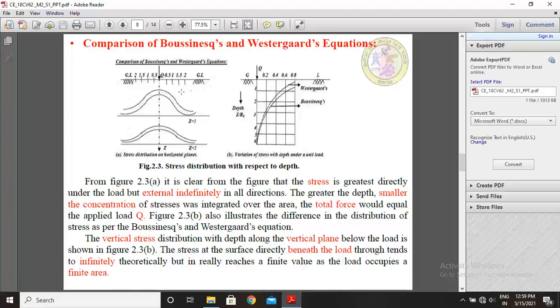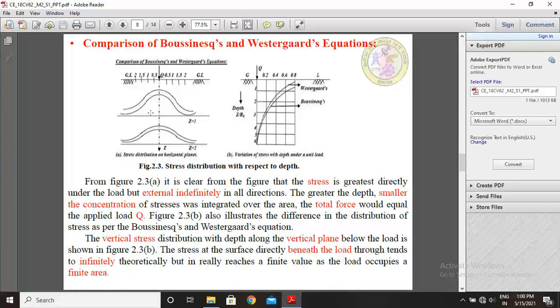This is the ground level, acting point load Q, and the left side is at distances of 0.5 meter, 1 meter, 1.5 meter, 2 meter, and the right side is also at distances of 0.5 meter, 1 meter, 1.5 meter, 2 meter, and Q is acting at a depth of z. This diagram is for z equal to 1 meter. This diagram is for z equal to 2 meter depth. How are stresses acting?